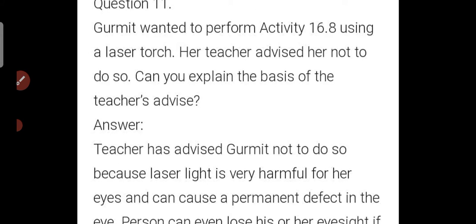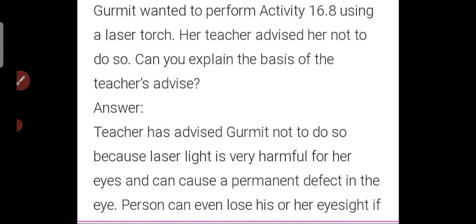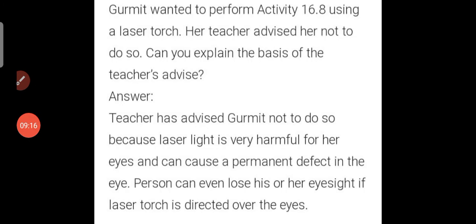Now, question number 11. Gurmeet wanted to perform activity 16.8 using a laser torch. Her teacher advised her not to do so. Can you explain the basis of the teacher's advice? Teacher has advised Gurmeet not to do so because laser light is very harmful for her eyes and can cause permanent defect in the eye. A person can even lose his or her eyesight if a laser torch is directed over the eyes.